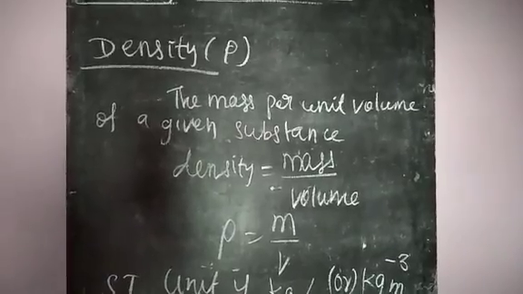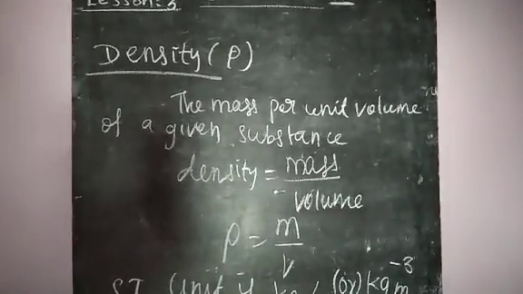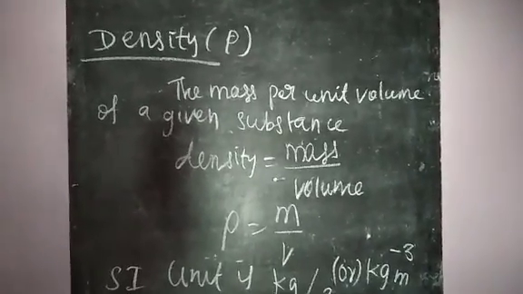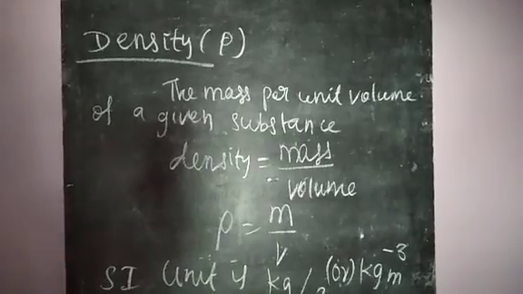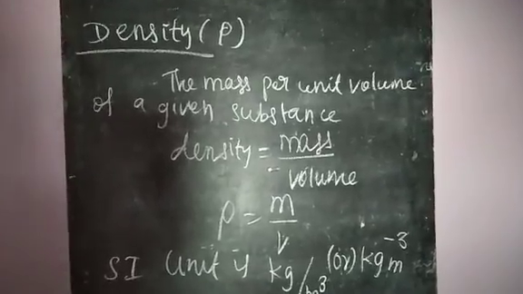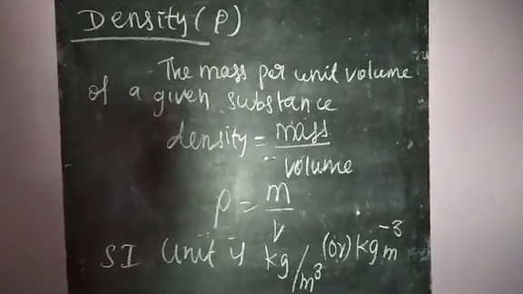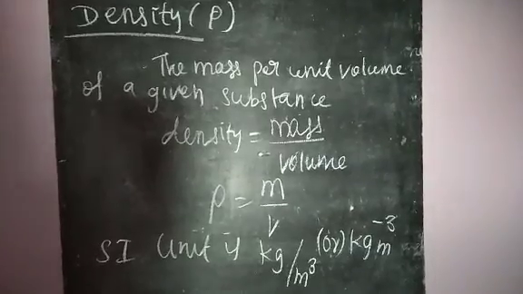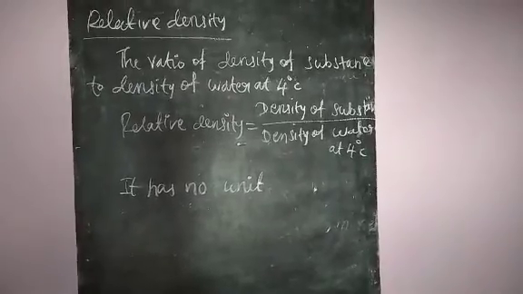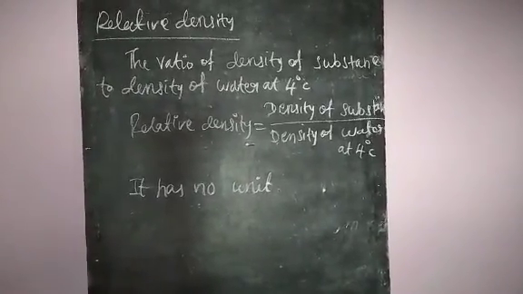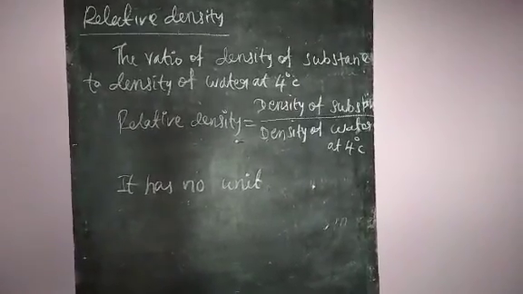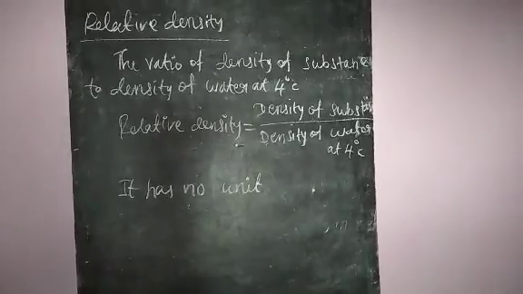Now we are going to learn density, rho. The mass per unit volume of a given substance is called density. Density equals mass by volume. The density symbol rho equals mass m by volume v. The unit of density is kilogram per meter cube, or kg m^-3. Relative density is the ratio of density of a substance to the density of water at 4 degrees Celsius. Relative density equals density of substance by density of water at 4 degrees Celsius. It has no unit.